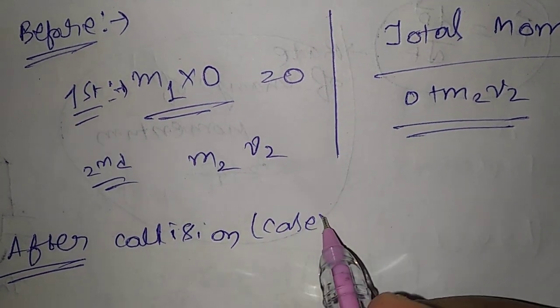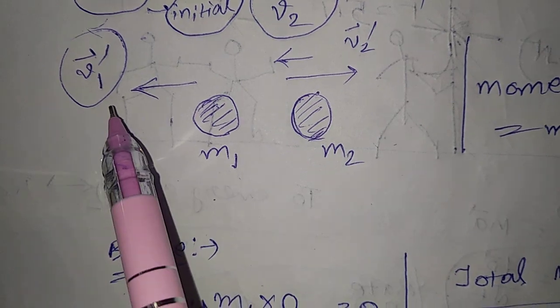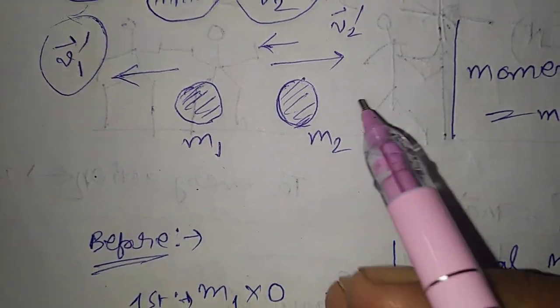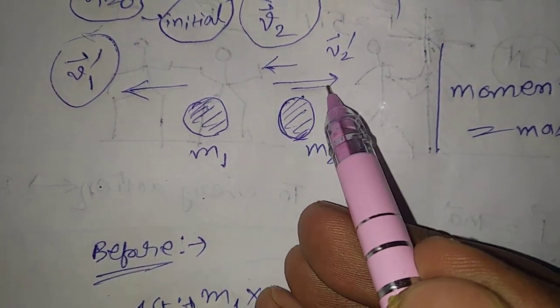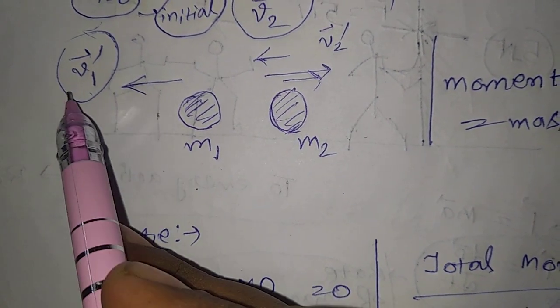Case 1. I am considering one case today only: the velocity v2 prime is in the direction opposite to v1 prime. v1 prime is to the left side.